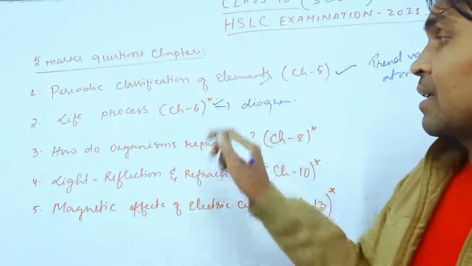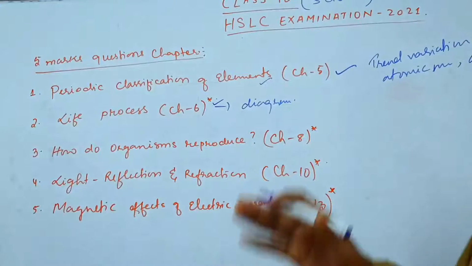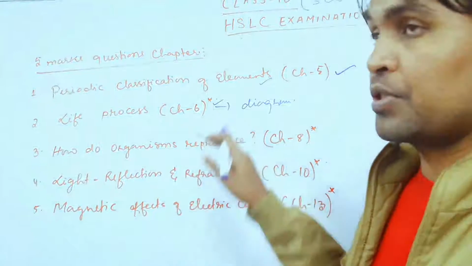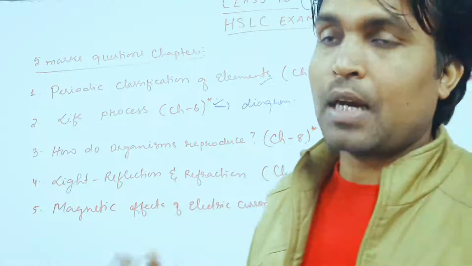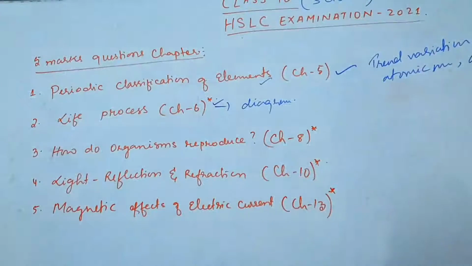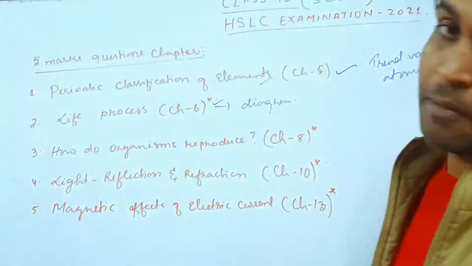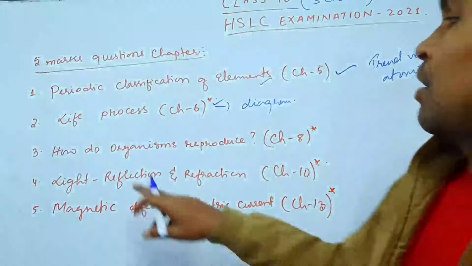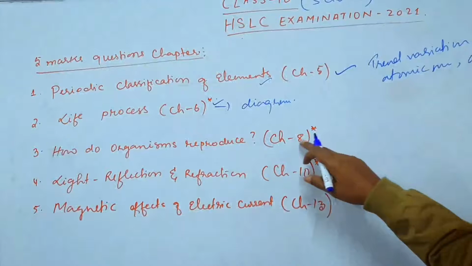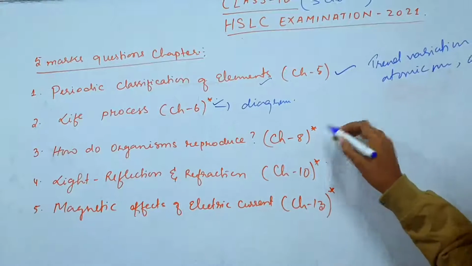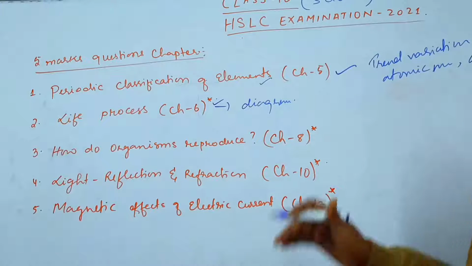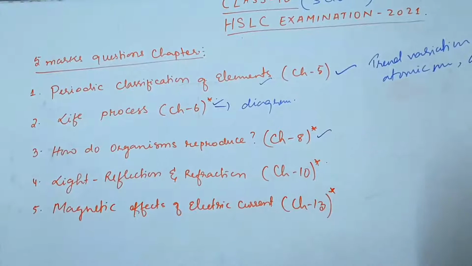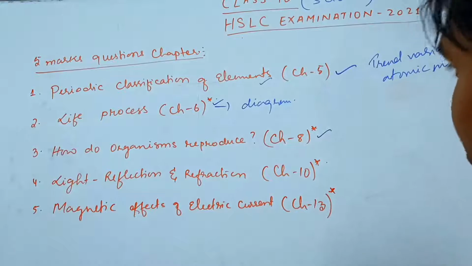Here I have marked it with a star. What does it mean? It means that from this chapter 5 mark questions will be given with choices. 2 questions will be asked, out of which you have to answer any one from life process, chapter number 6. Next, how do organisms reproduce? Chapter number 8. From here also you will be asked 2 questions and you have to answer any one of them. That one also will be coming for 5 marks.